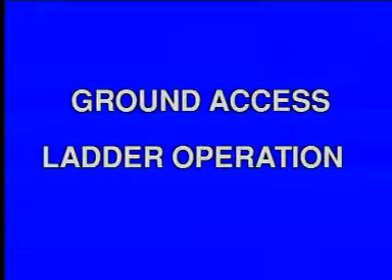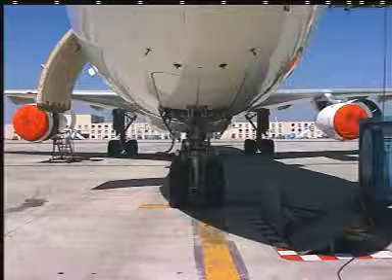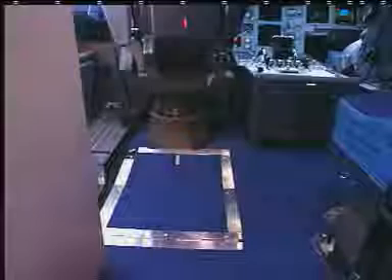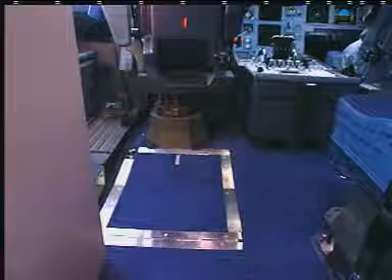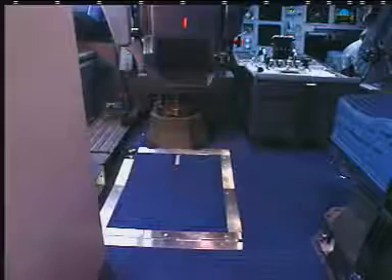A340 ground access ladder operation. The ground access ladder is located in the avionics compartment in the underfloor nose section. An access panel in the cockpit gives access to the avionics compartment forward zone.